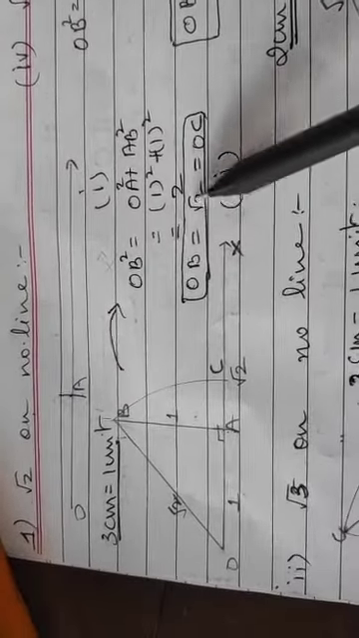So 1 and 1 will come to 2. So the square root of OB square will be OB. OB will be square root of 2. Because the square root of 2 is not possible to simplify, you put it as root 2. That is equal to OC.